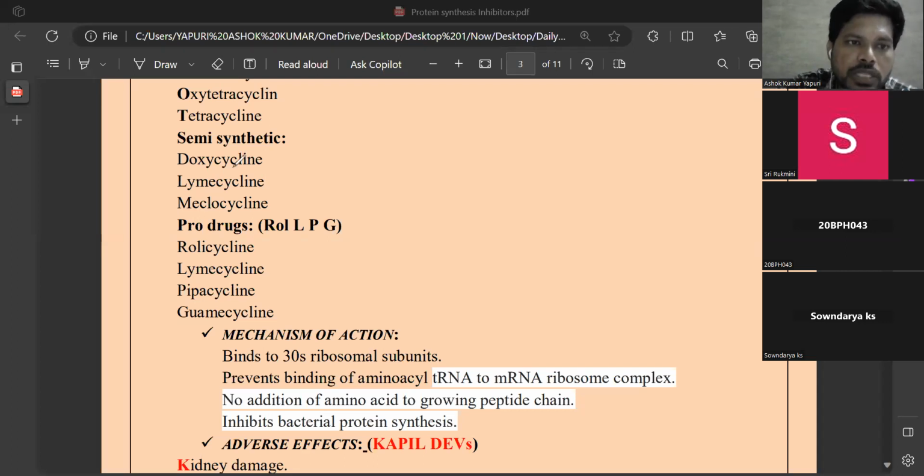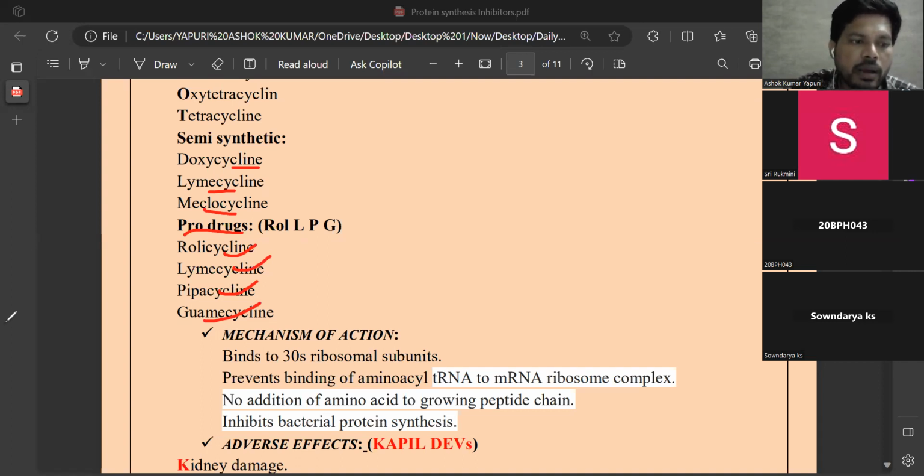Like doxycycline, lymecycline, meclocycline. And the prodrugs like rolitetracycline, lymecycline, pipacycline, guamecycline. So rolitetracycline, lymecycline, pipacycline as well as guamecycline are the prodrugs from the class of tetracyclines.